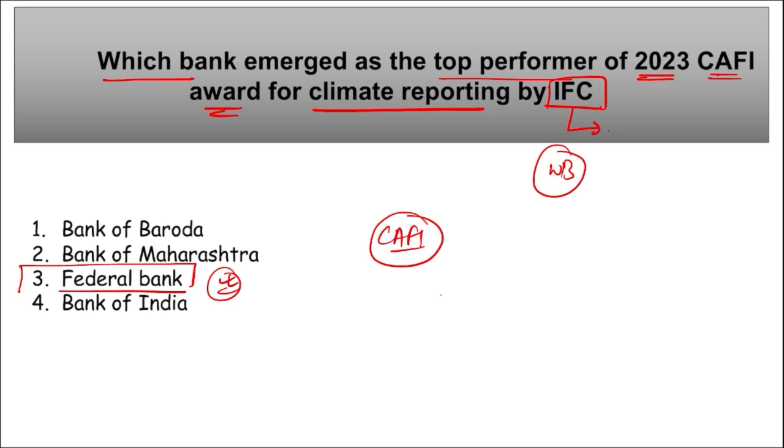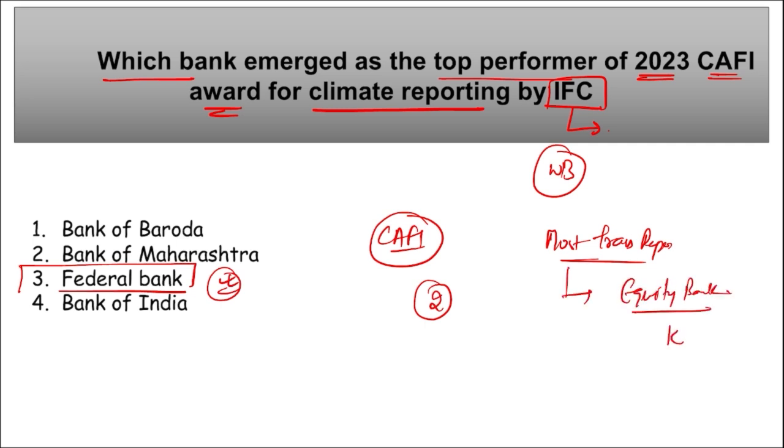And remember, Federal Bank emerged as the standout performer by securing 2 positions on the global stage and 4th recognition in the South Asian region, right? Mark this. Then apart from this, some institutions were also there, apart from this, that is their most transactions reported. It was by Equity Bank. They are the foreign bank. Equity Bank is of Kenya. Just remember this also. This is an apart from this knowledge.